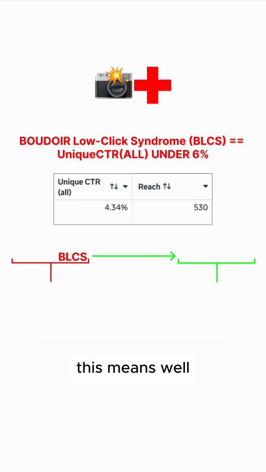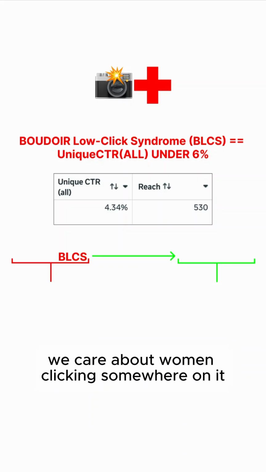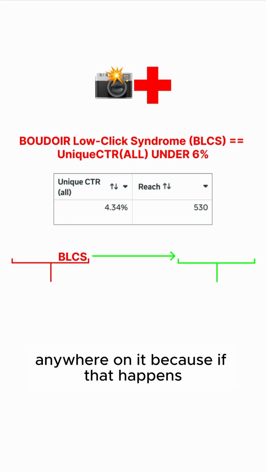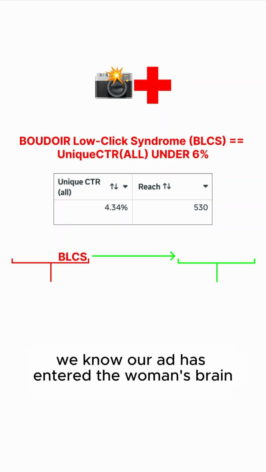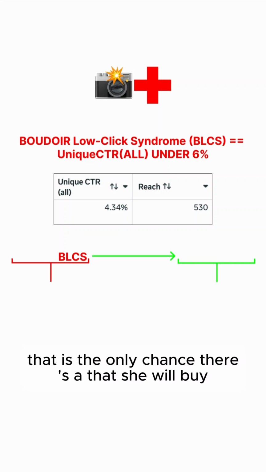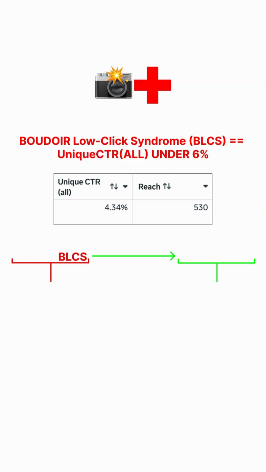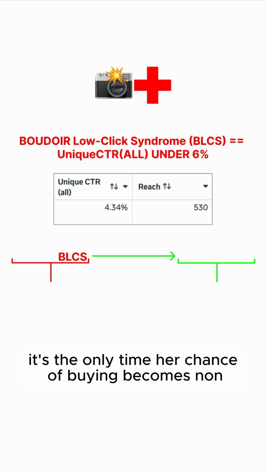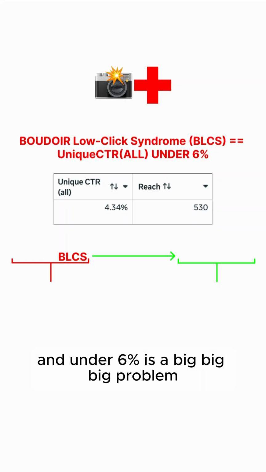This means, well, we care about women clicking somewhere on it, anywhere on it, because if that happens, we know our ad has entered the woman's brain, and we care about that because if the ad enters the woman's brain, that is the only chance that she will buy. It's the only time her chance of buying becomes non-zero. And under 6% is a big, big, big problem.